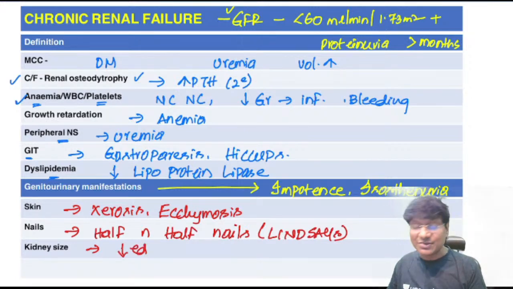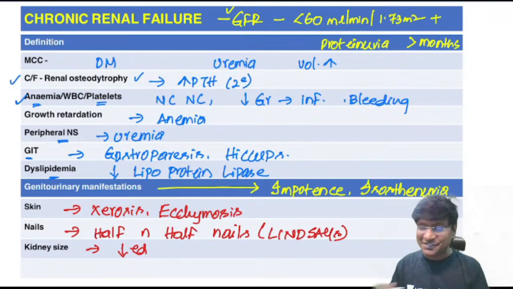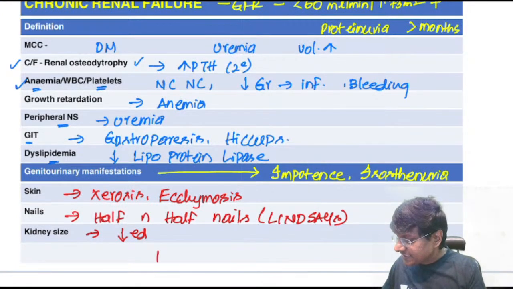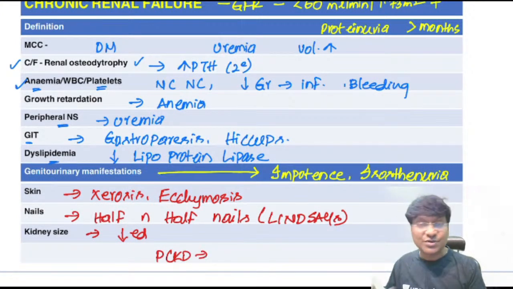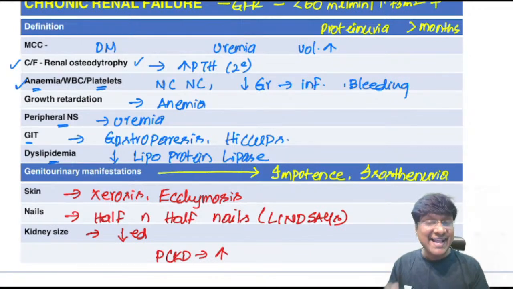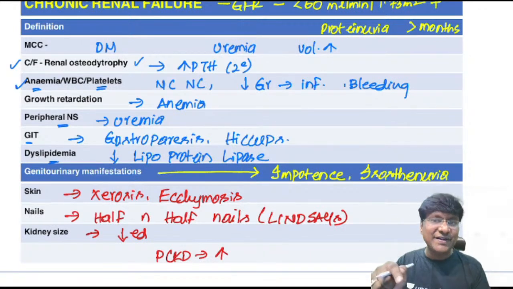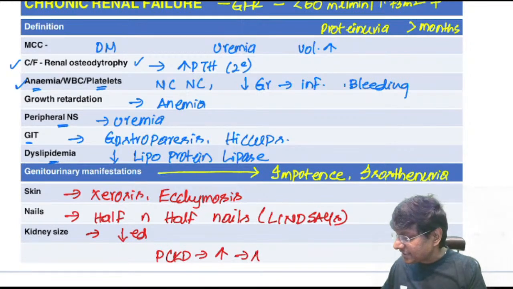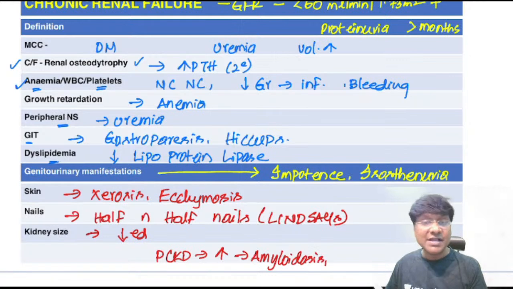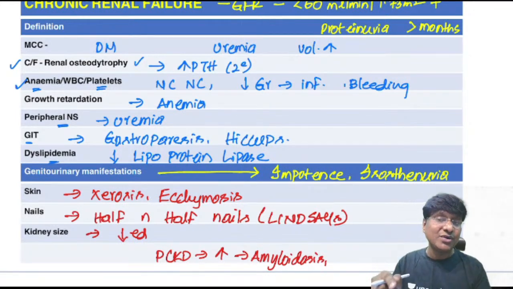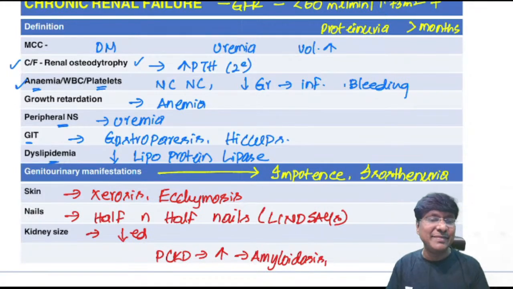The kidney size will be reduced, but there are some exceptions. What are those exceptions? In polycystic kidney disease, even though there is chronic renal failure, the kidney size will be increased. And not only that, in infiltrative pathologies like amyloidosis, leukemia, and lymphoma, even though they cause chronic renal failure, the kidney size will be increased.